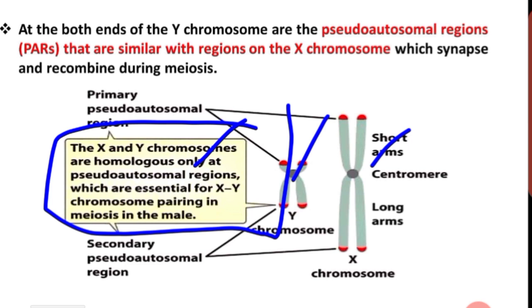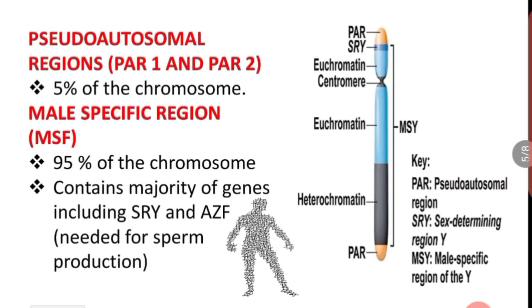In male meiosis, the region that pairs, we call pseudo autosomal region 1 and 2. This region is at the tip. Got it? This region at the tip of the X and Y chromosomes is called pseudo autosomal region 1 and 2. The one on top is region 1 and the one at the bottom is region 2. Got it? Pseudo autosomal regions PAR1 and PAR2 are located on both the ends, right? What percentage does it occupy? Just 5% on the Y chromosome.